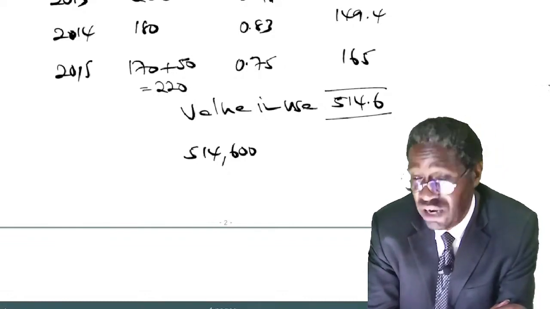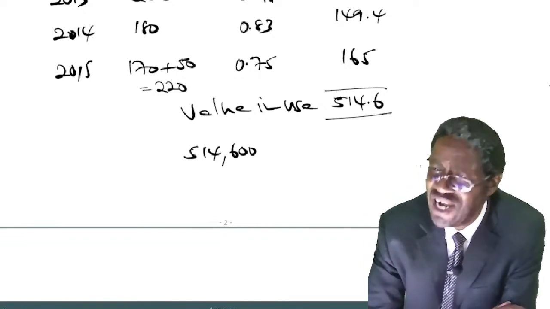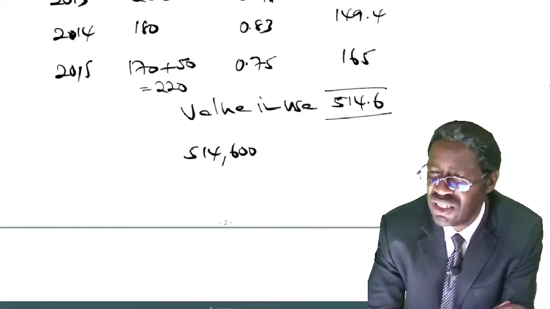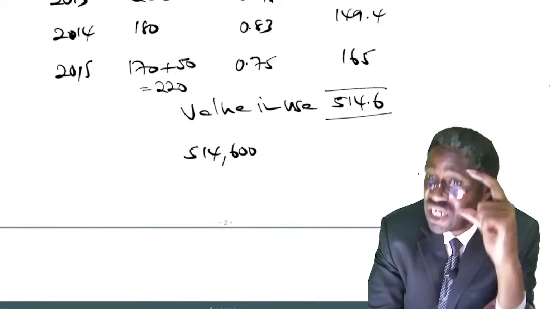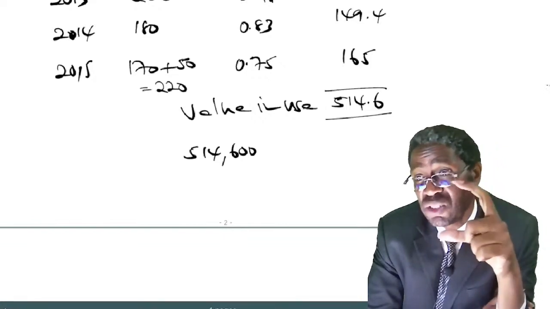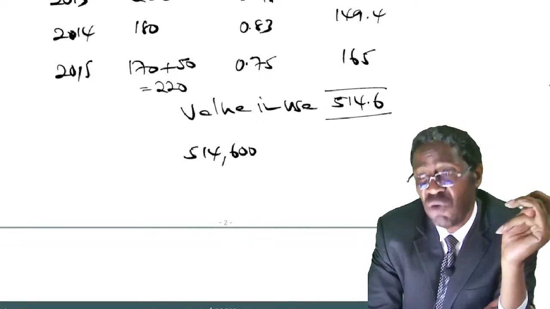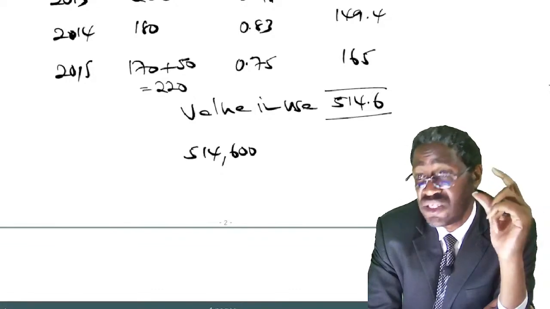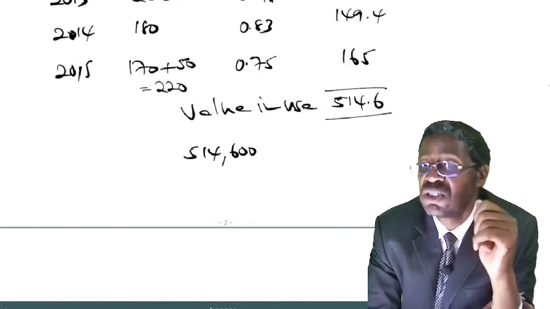So we have said, since the plant has no net realizable value, then its value in use of shillings 514,600 becomes the recoverable amount of the plant.